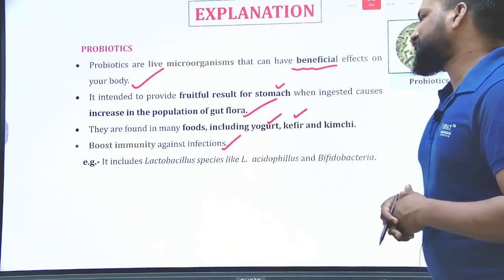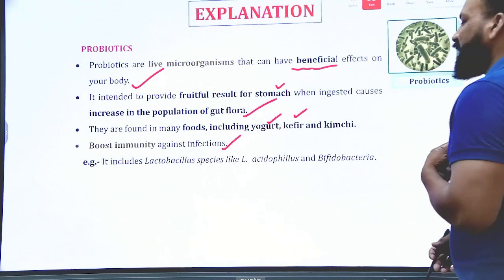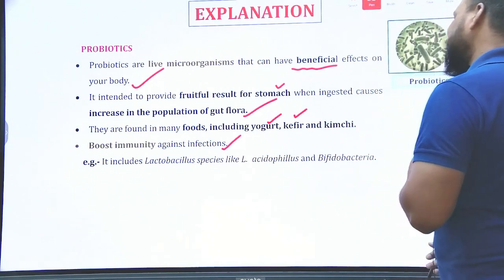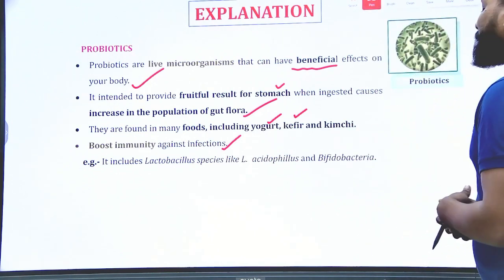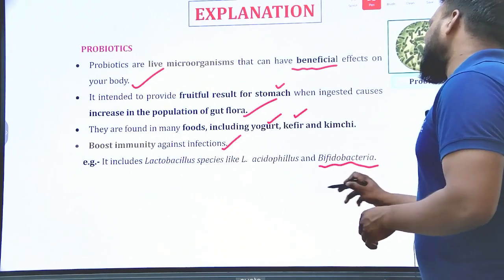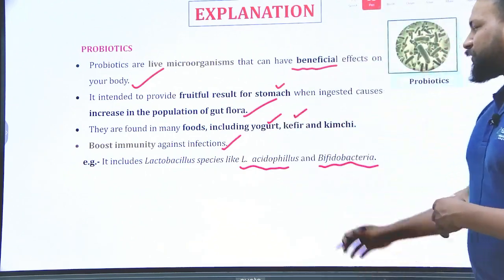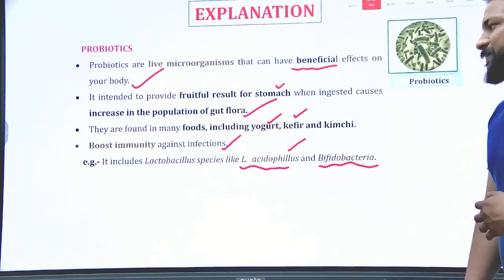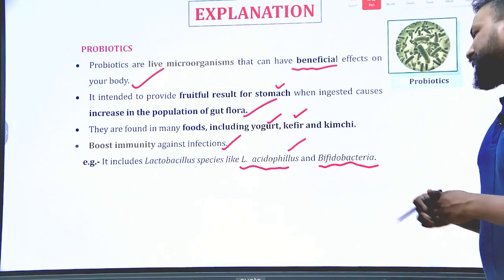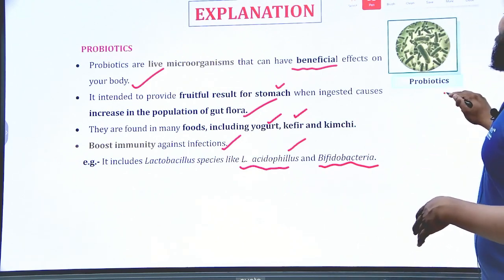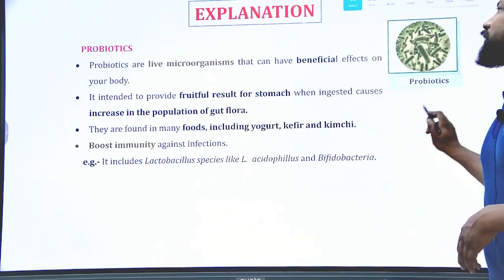Clear? Yes. So it includes the Lactobacillus species, Lactobacillus acidophilus and bifidobacteria. Do remember, these are the examples. They will ask you which of the following are the probiotics. Examples of probiotics are all the Lactobacillus species, that is Lactobacillus acidophilus, and bifidobacteria. Okay, probiotics. That's it. Next one.